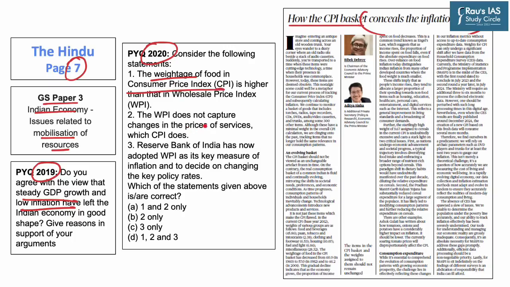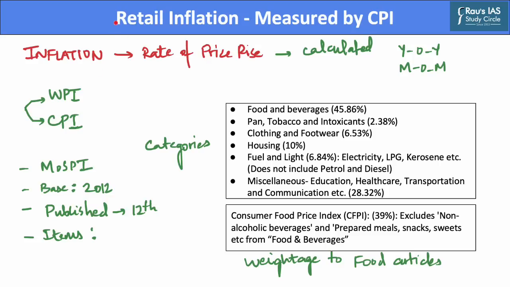Hence, let us discuss the CPI, that is Consumer Price Index, first before dealing with how this basket conceals the inflation picture. Now, the inflation rate tells us the rate at which the prices of commodities are rising in an economy. As such, inflation rate is expressed in terms of percentage.